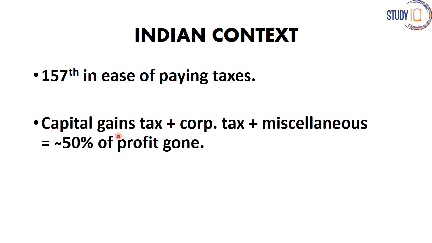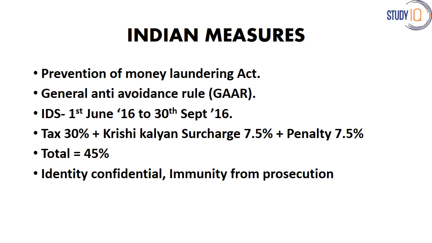So you can see a huge gap between what a company really earns and what a company really retains after paying the taxes. As they lose such a huge proportion of their profit, companies think that they need to stop this. So what are all the measures that India has taken?